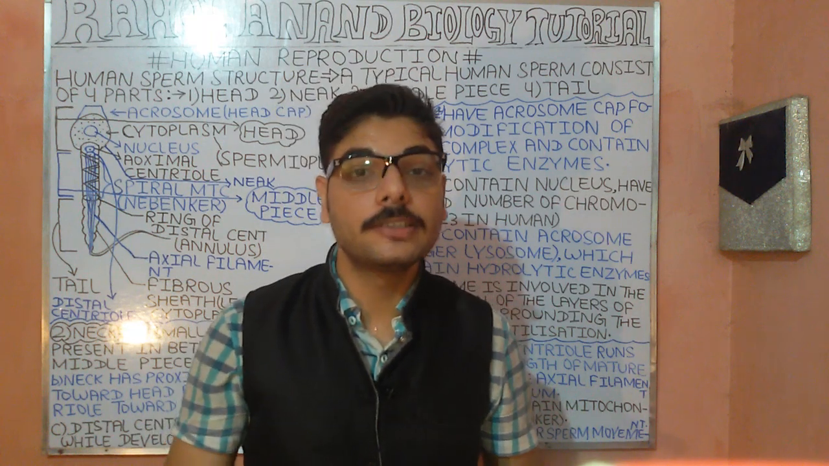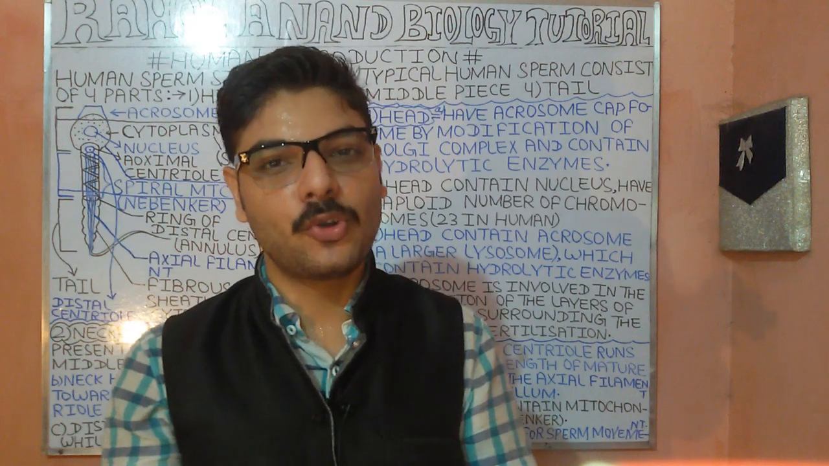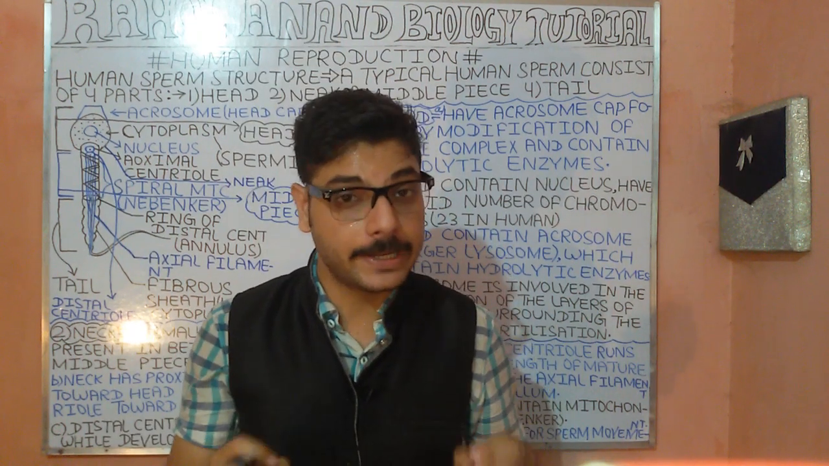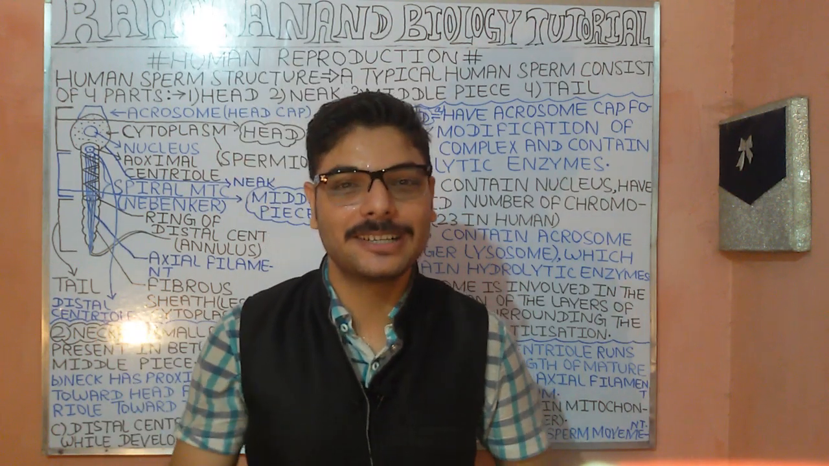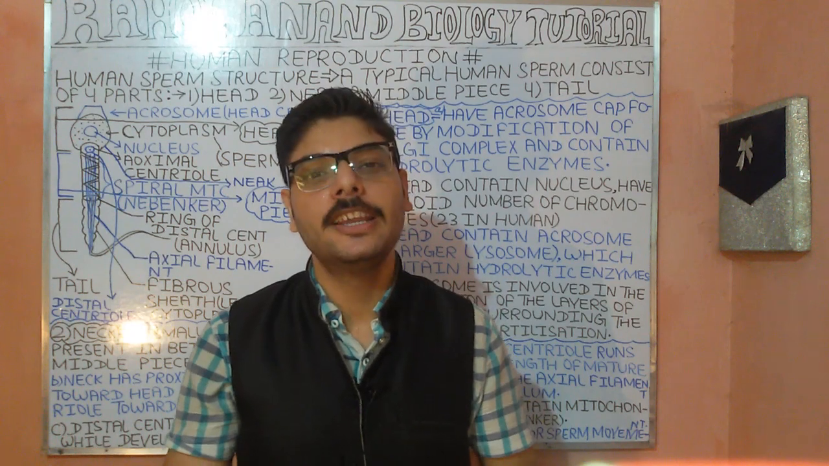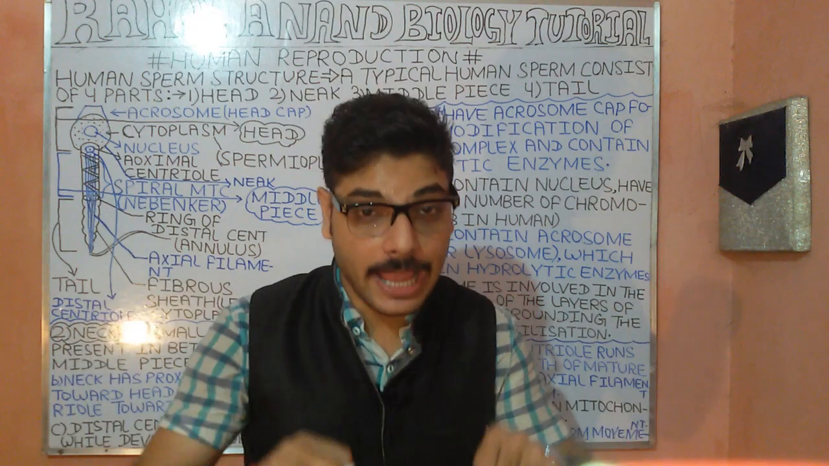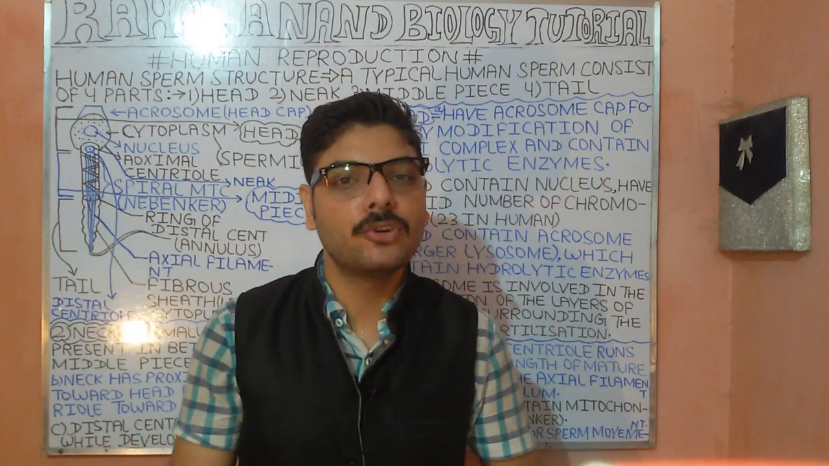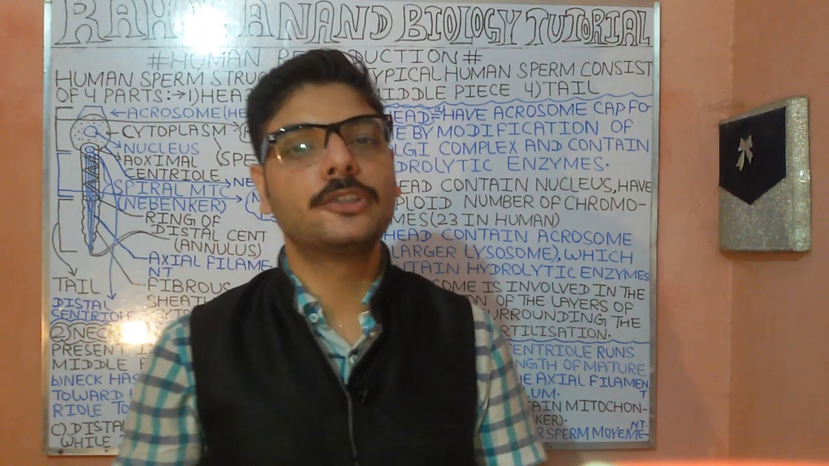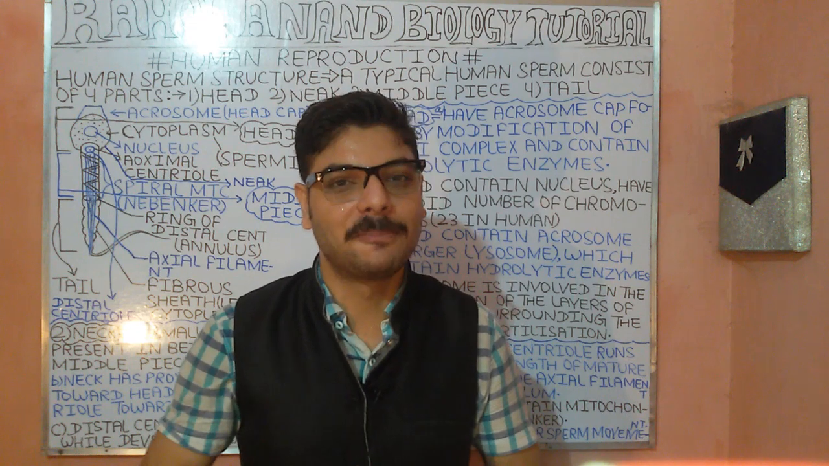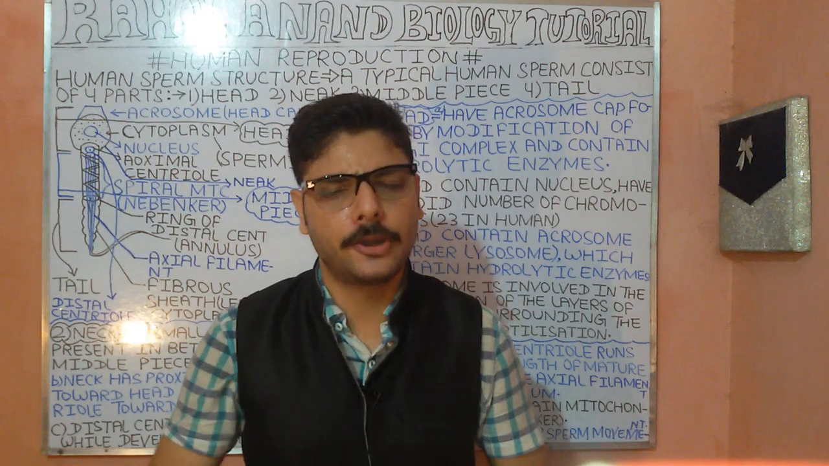Then we did a bit of introduction about the middle piece portion also, which contains the mitochondria, in the form of a spiral, often known as the Nebenkern. In the case of the middle piece, the mitochondria play an important role in sperm development. So I think you have got the concept of the different components or parts of the human male sperm, which belongs to the chapter of human reproduction.